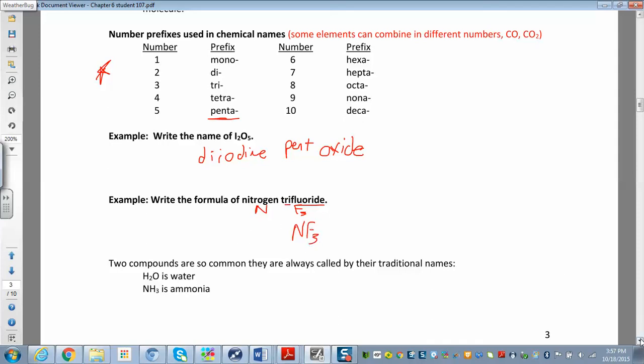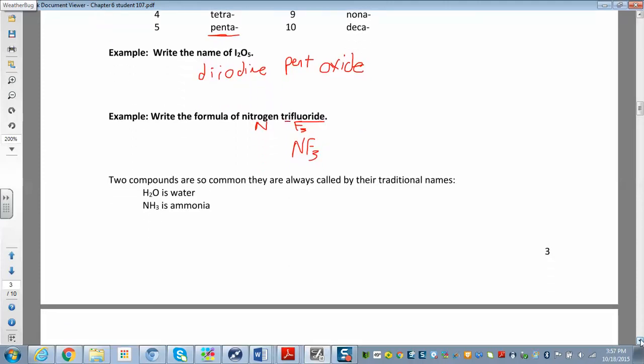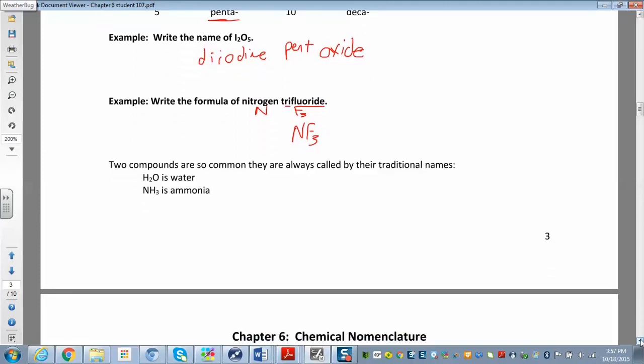Again, we're going to do a whole lab on these, so we're just going to walk you through basic naming, and then we're going to work together in class and do the whole lab. So 2 compounds have common names. So water, H2O, which is water. It's not a systematic name, that's the common name. And NH3 is ammonia. So those are the only 2 that we use their traditional names, water and ammonia.